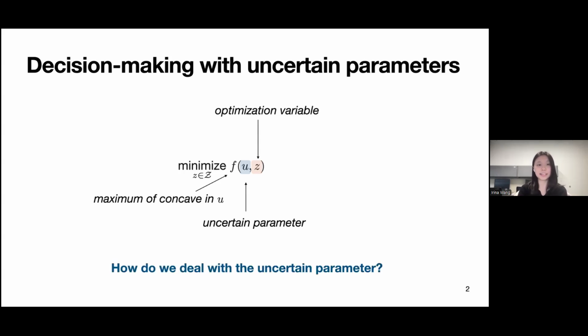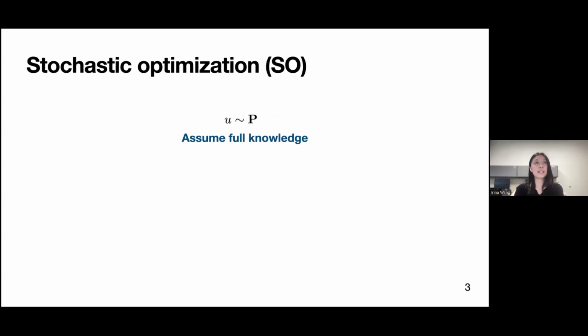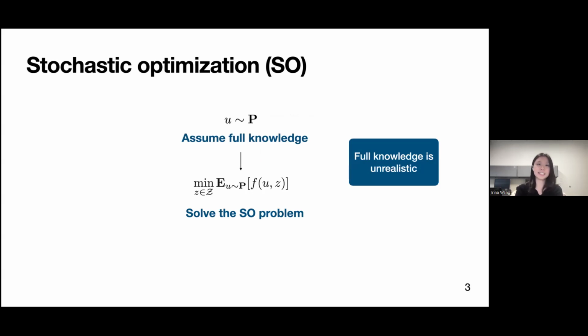All right, so with this setting, how do we actually deal with the uncertain parameters? Well, a view for stochastic optimization is that you can assume full knowledge of the underlying distribution and solve the stochastic optimization problem where you're minimizing with respect to the expected value of the true distribution. But obviously, this is not really realistic, right, because we can't really assume to have full knowledge.